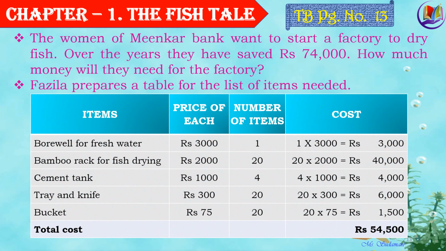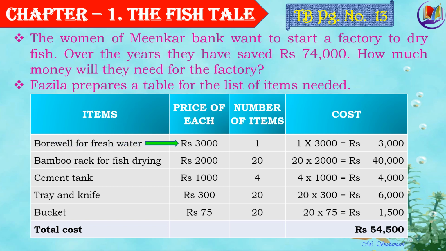The first column shows the list of items. The second column shows the price of each item. The third column shows the number of items needed. And the last column shows the calculation of each of these items. So let's go ahead and calculate.